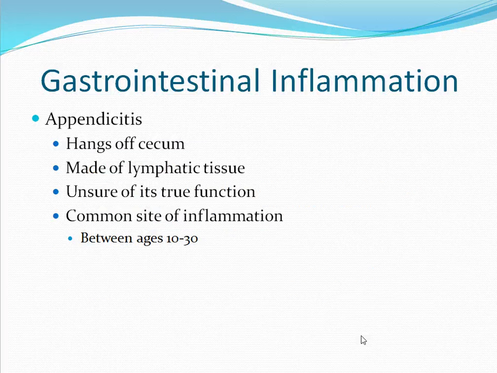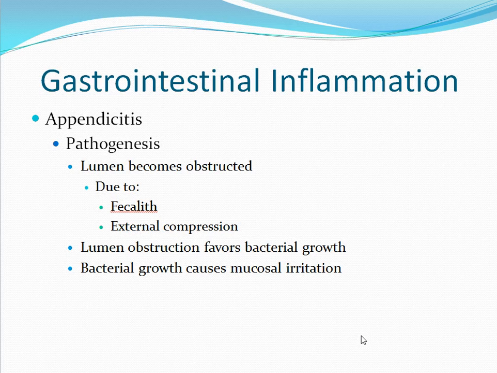Appendicitis is inflammation of the appendix. The appendix is a vestigial organ that hangs off the cecum and is made up of lymphatic tissue. We are unsure of its true function, other than the fact that it is a common site of inflammation, especially in those between the ages of 10 and 30. Appendicitis develops when the lumen of the appendix becomes obstructed.